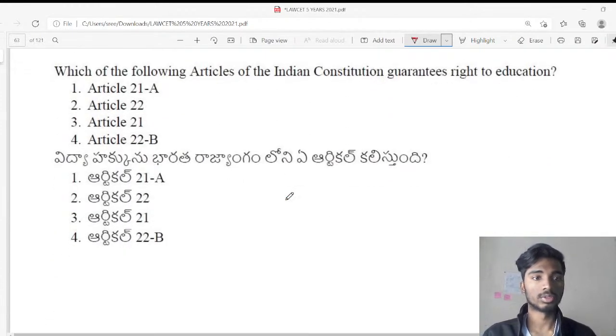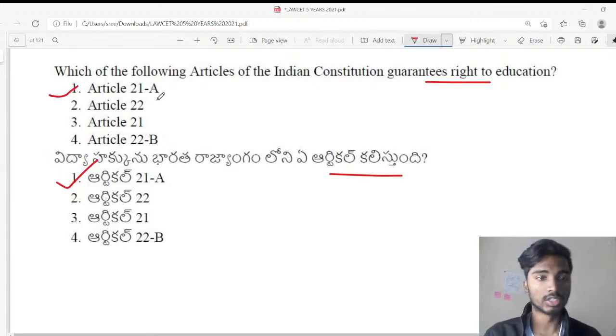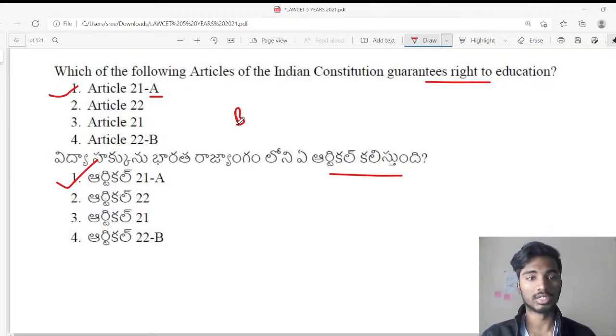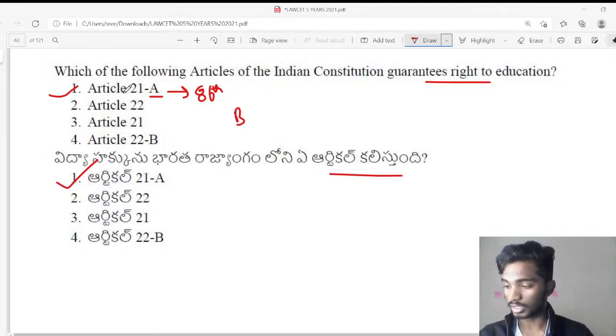Question number 2. Which of the following articles of the Indian Constitution guarantees right to education? విద్యా హక్కును భారత రాజ్యాంగంలోని ఏ ఆర్టికల్ కలిగిస్తుంది? So the answer is Article 21A. Now look at this one. We have capital A. Whenever you are seeing capital A or capital B or capital C in the Indian Constitution, it means that it has been added by an amendment. So Article 21A was added by the 86th Constitutional Amendment Act of 2002. The 86th Amendment added right to education as a fundamental right.